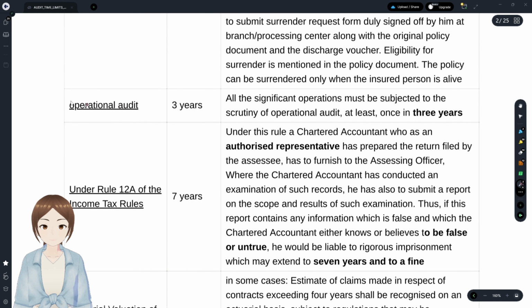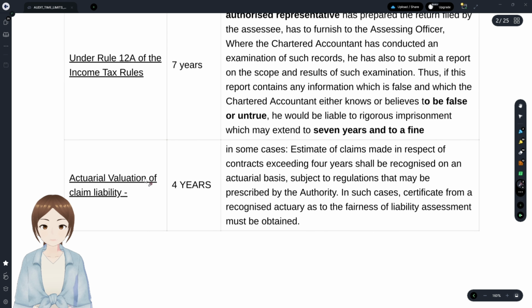Operational audit. Operational audit should be done in the entity at least once in 3 years.